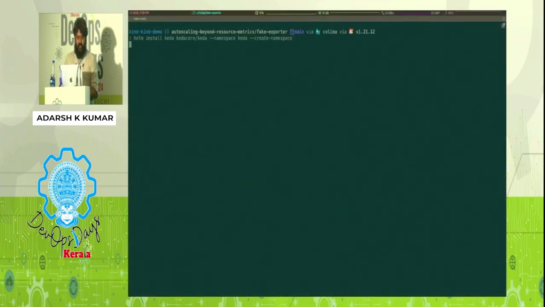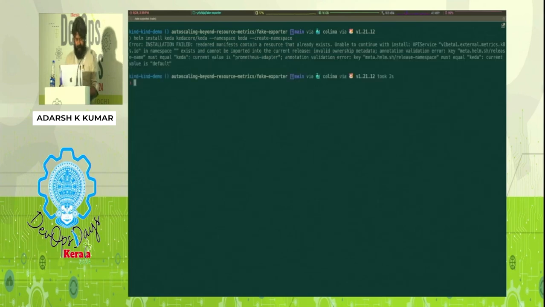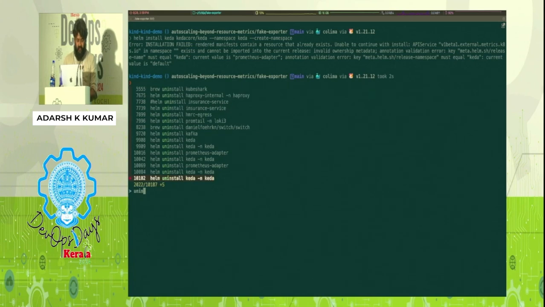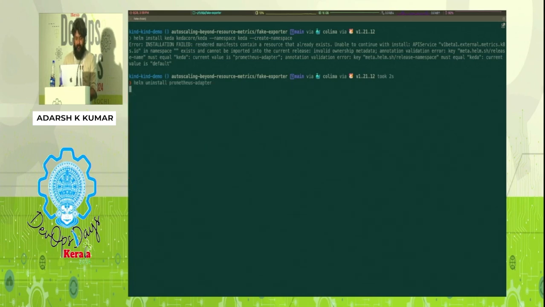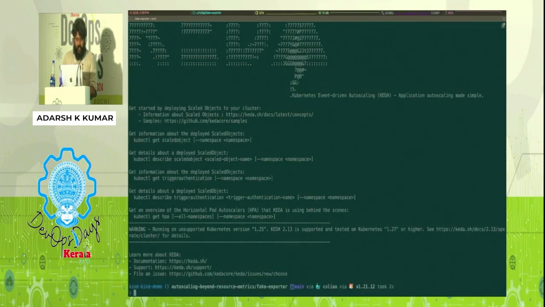I'll install KEDA, but that will fail. It failed because, as I said, we can only have one provider. So I'll have to first uninstall Prometheus Adapter, because Prometheus Adapter had already registered as the external metric provider. Now I'll install KEDA. I hope it's installed.